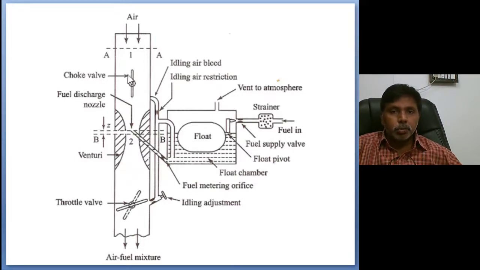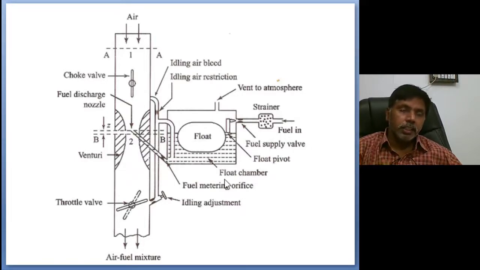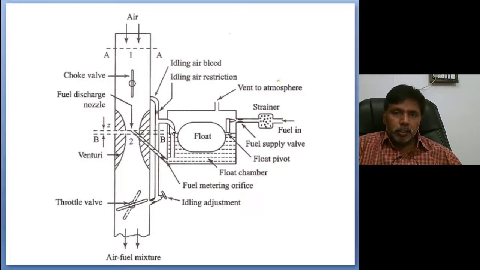So this is simple carburation. Suppose in the idle condition we are not operating the choke or the throttle valve. At that time, how is the fuel entering the cylinder? This is the idle air bleed. Once the throttle valve is not open and the engine is in running condition, through this idle air bleed it will suck the fuel, and the air-fuel mixture enters the cylinder.